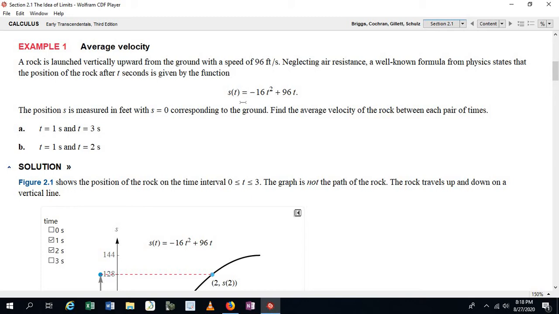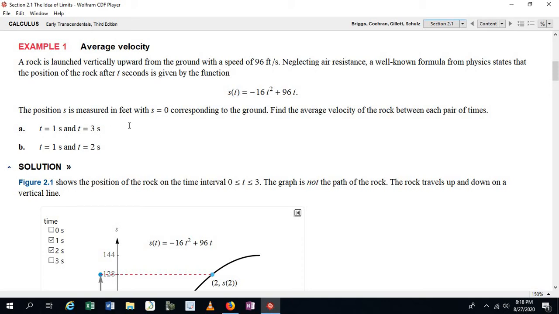S of t is equal to negative 16t squared plus 96t. The position S is measured in feet, with S equal to 0 corresponding to the ground, and we're supposed to find the average velocity of the rock between each pair of times given below. Okay, so for part A, let's find the average velocity of this rock between t equals 1 second and t equals 3 seconds.